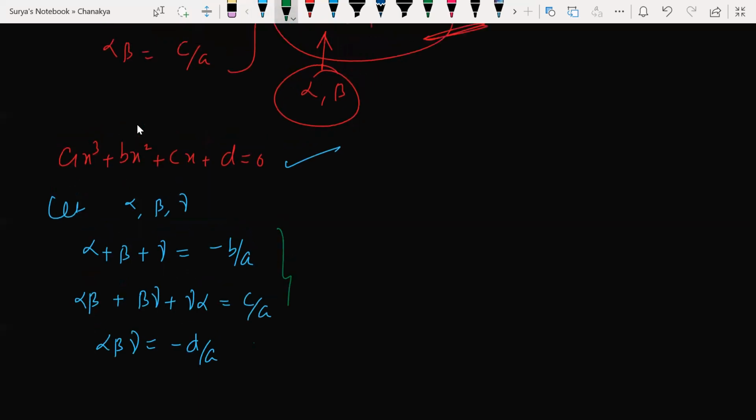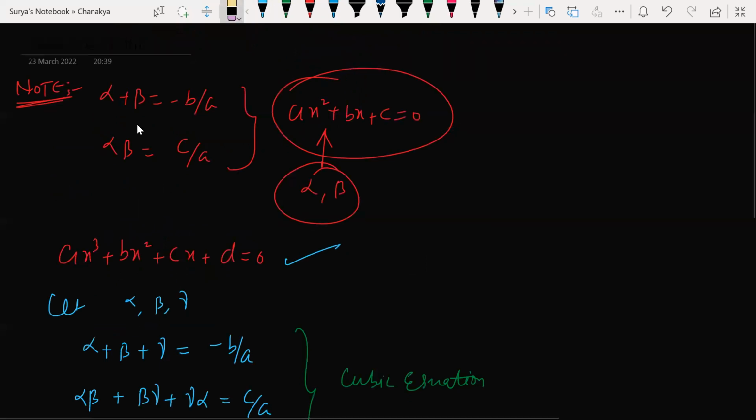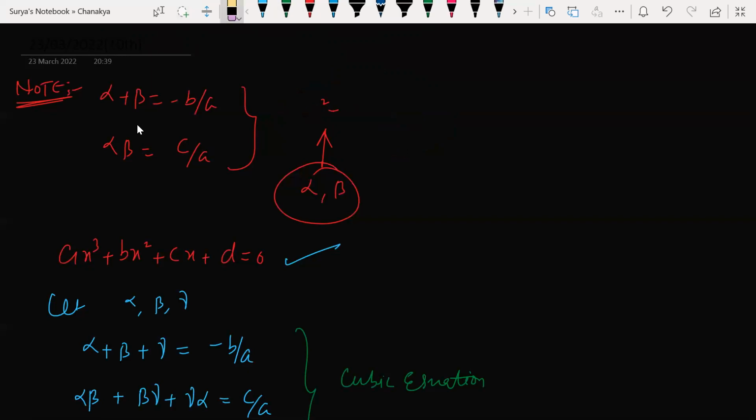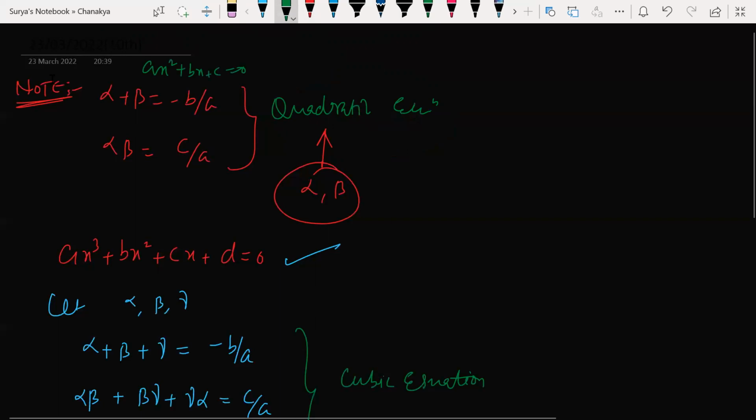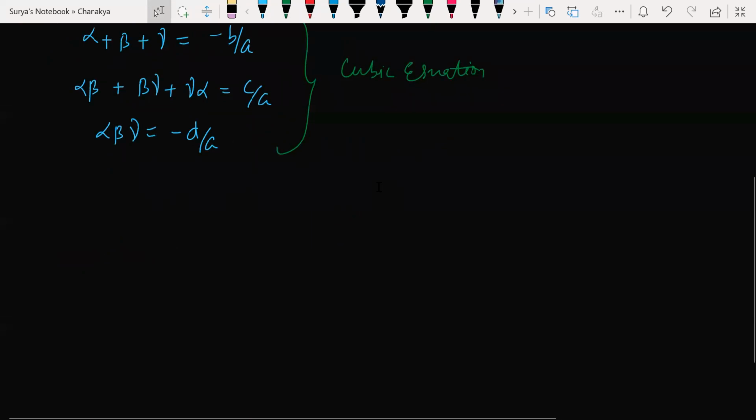This is the formula for a cubic equation. You will be having the concept till this only, do not worry. Now what is this for? This is for a quadratic equation. What is a quadratic equation? Ax square plus bx plus c is equal to 0. So this is the concept which we have to learn as well, and we will solve the questions based upon quadratic equations as well.